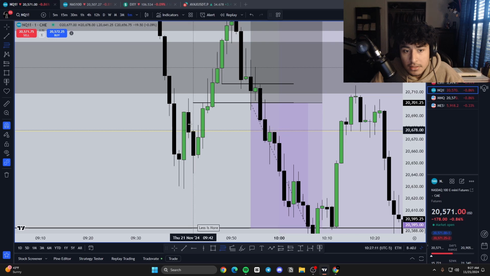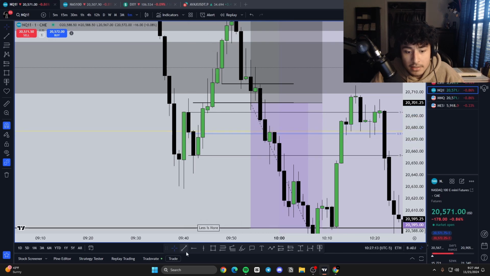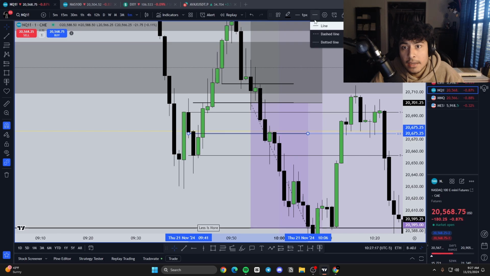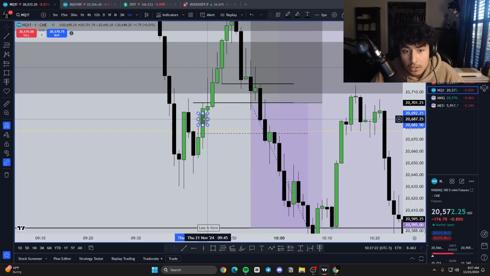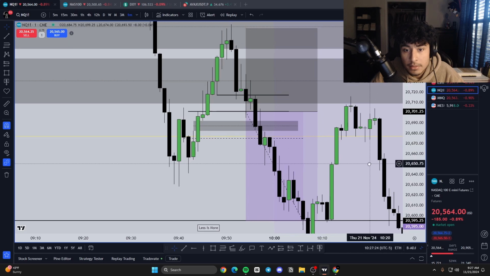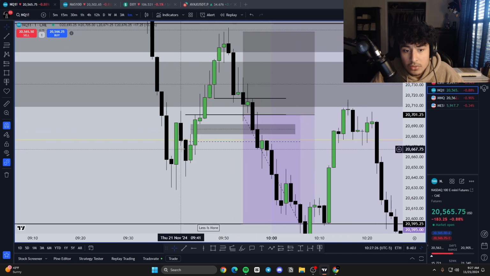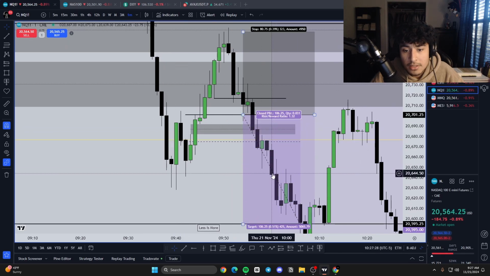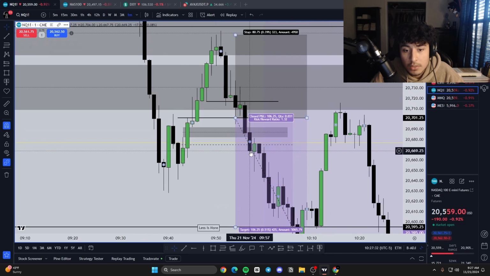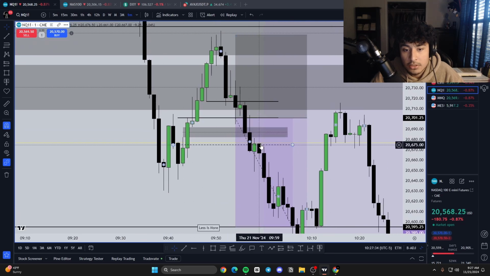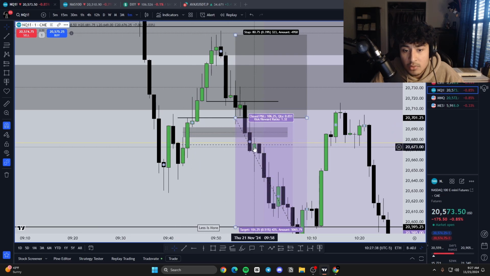Another key confluence was this right here. You can see me trail my stop loss right here because of this inversion order block that formed. It's a very key, strong confluence. Once you form that as an inversion, you don't want to see the market get above it. As soon as we close below it here, you can see we started to have strong displacement. Even when we closed below the mean threshold, we were respecting it. It was a strong gravitational pull. We never really retraced back up into this inversion fair value gap after we formed it. You can see there we got close, but then we started to move lower.